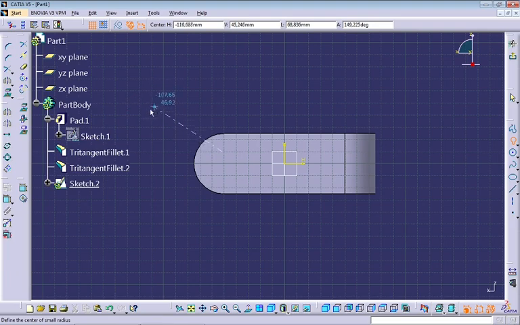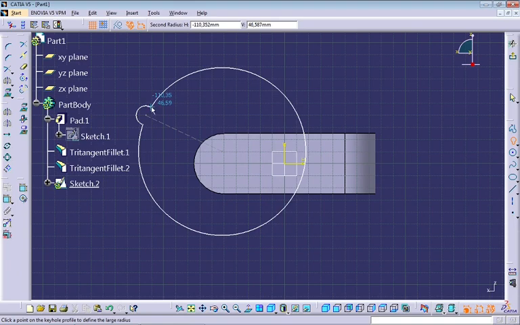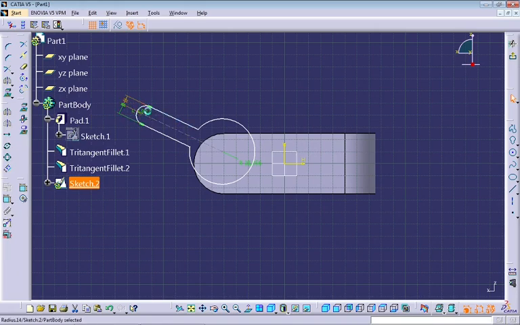To create the keyhole profile, you have to create a line and set one radius and a second radius. There will be some constraints and dimensional constraints here, only if the dimensional constraints are enabled. If not enabled, please click on the top command.